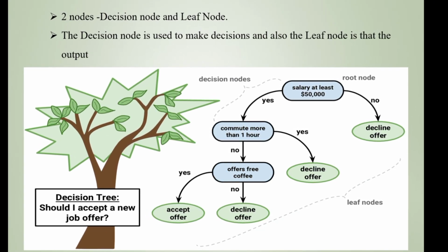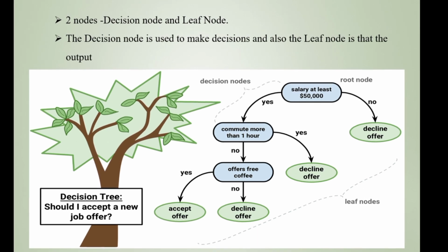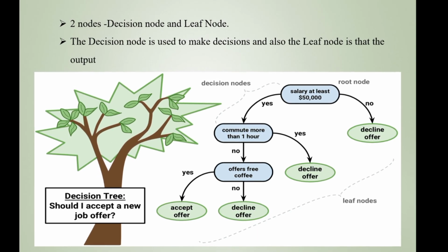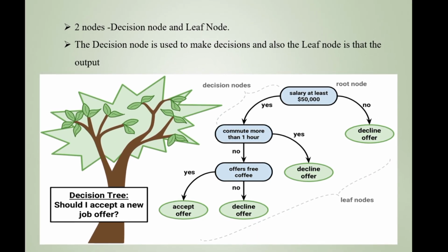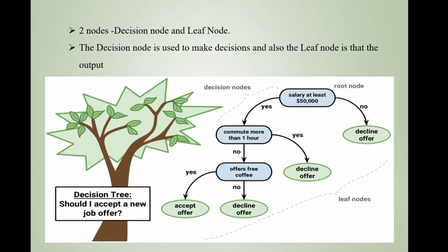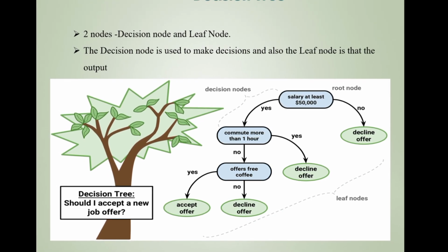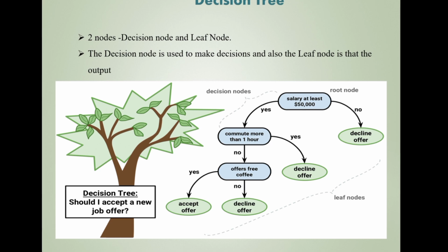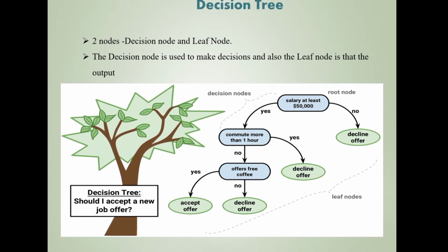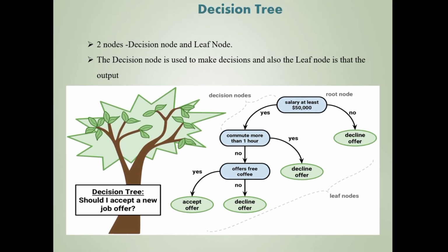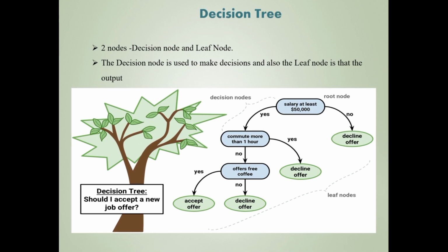Okay, if the commute is more than 1 hour, the offer is automatically declined. Or else, if the offer provides free coffee or not, then we can accept or decline the offer. Okay, so the two main nodes are the decision node and the leaf node.